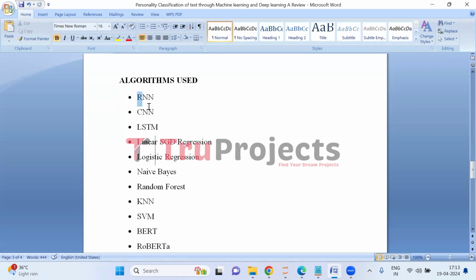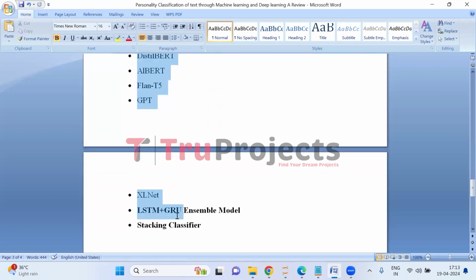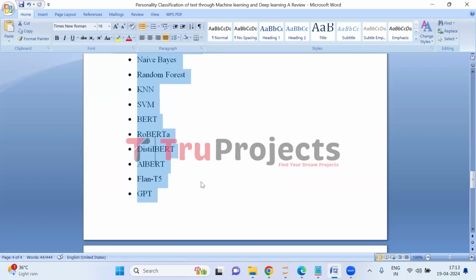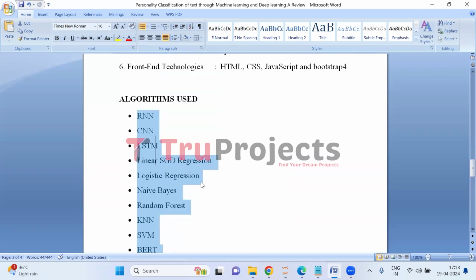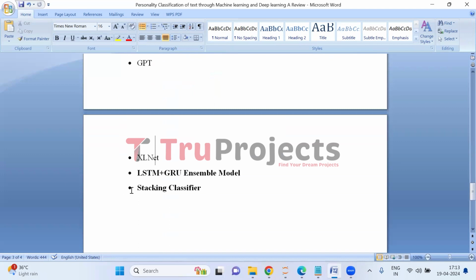Algorithms used. These are the algorithms built in the project for personality classification of text. We have built these algorithms to compare the performance with different evaluation metrics like accuracy, precision, recall, and F1 score. And here, the LSTM plus GRU ensemble model outperformed the other algorithms. That is the reason we have deployed it in the front end. So let me explain what the LSTM plus GRU model is.